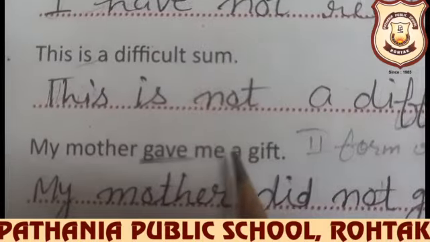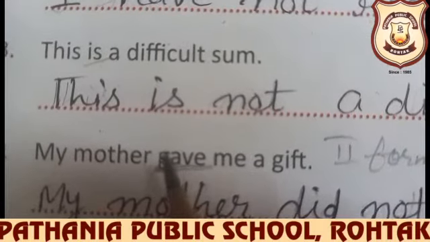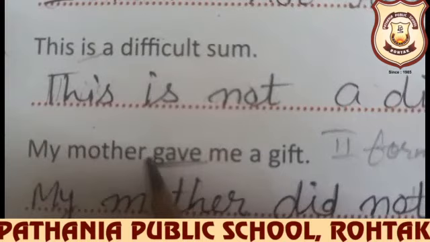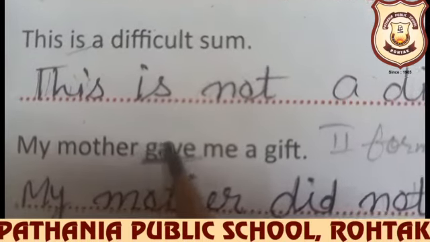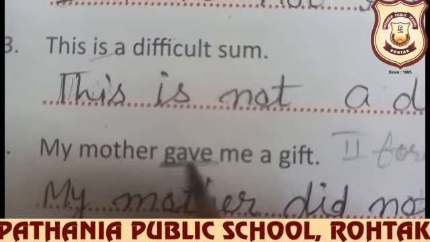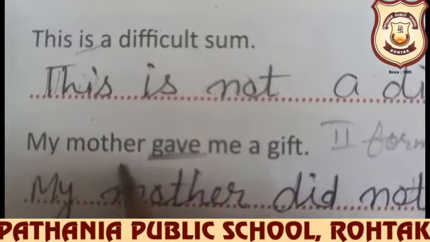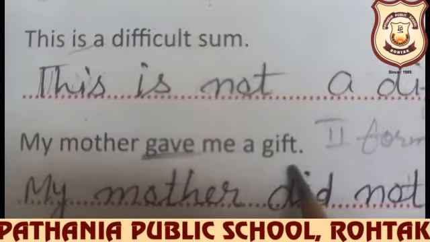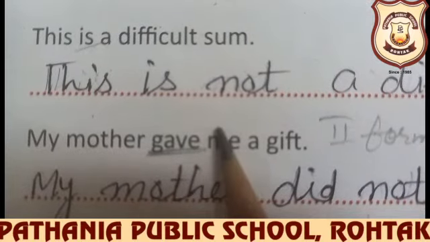My mother gave me a gift. Now it is a little difficult, as no helping verb is there. Gave is the verb and it is the second form of the verb: give, gave, given. This is simple past tense.